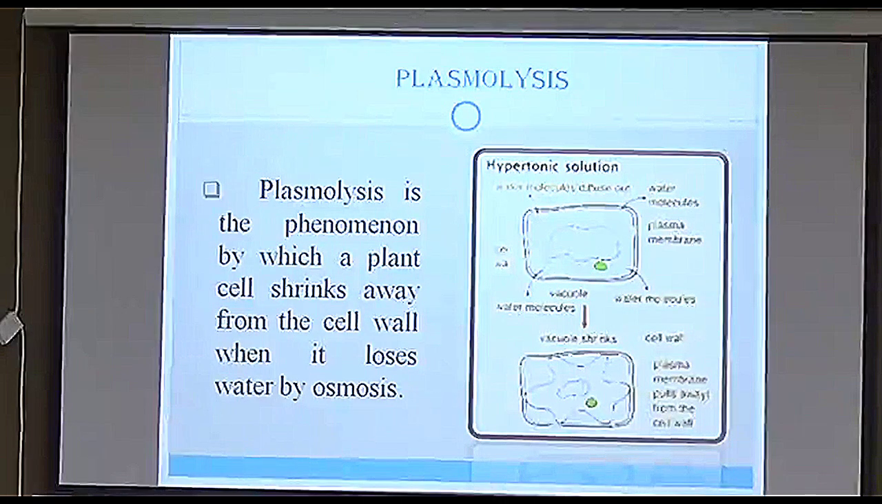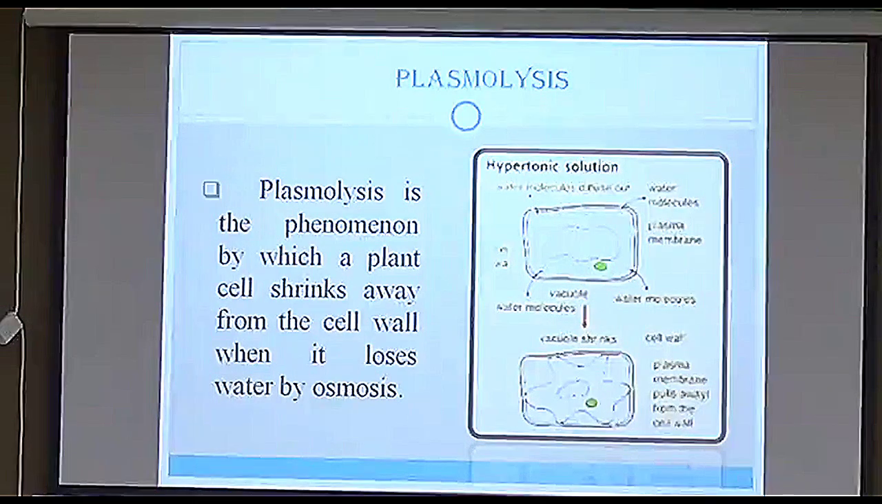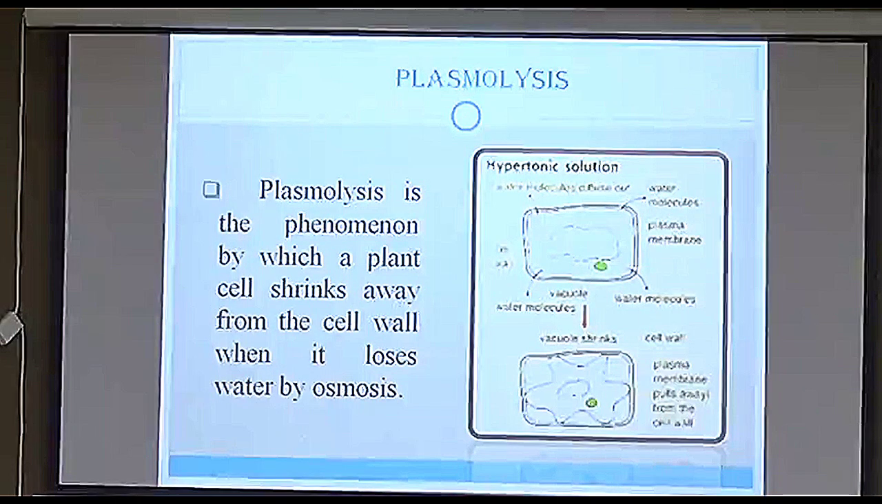So, in the plant cell, there is a movement of water inside and outside. The cell wall will stay intact. But the plasma membrane can shrink or expand, depending on the concentration of the water. So the cell wall will stay intact, and inside, the cell membrane will shrink or expand. That shrinkage of the cell membrane is called plasmolysis.